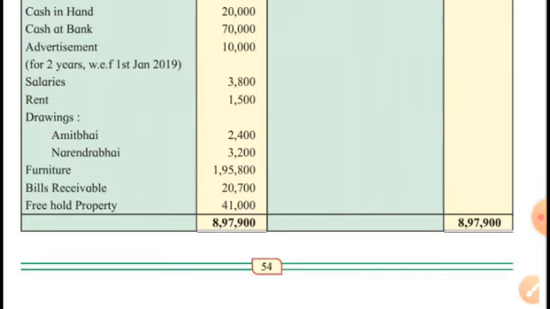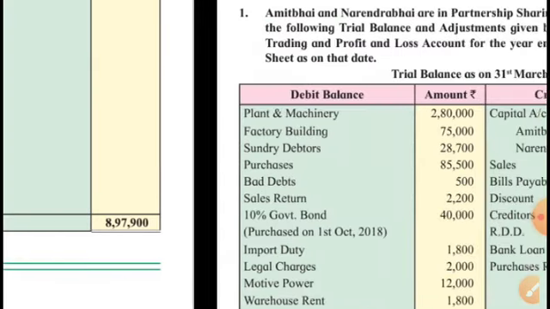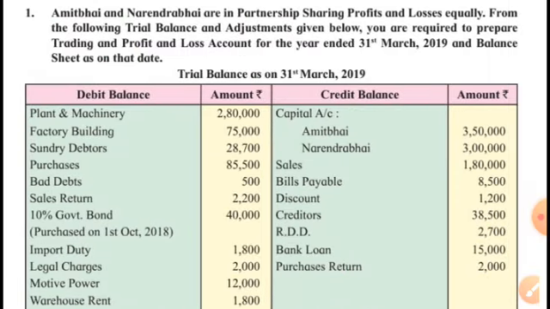Drawings, Amit Bhai and Narendra Bhai will be deducted from capital. If current account is not given, we will see. Furniture is asset, bills receivable is asset, and freehold property is also kind of asset. Now credit balances. Capital, we don't see any current account, so this is fluctuating capital method. We can make changes in the amount of capital as per the need arises.